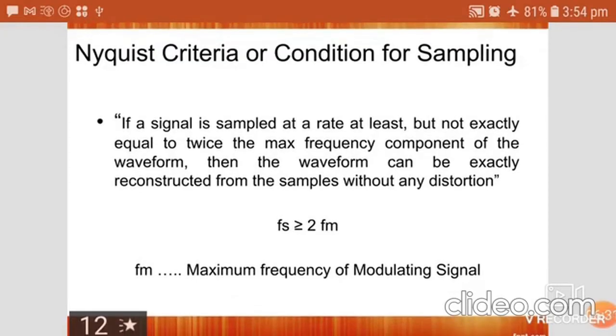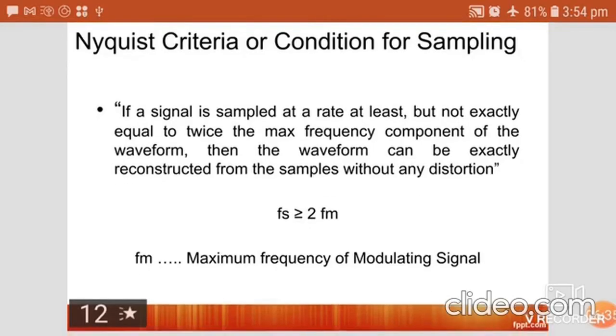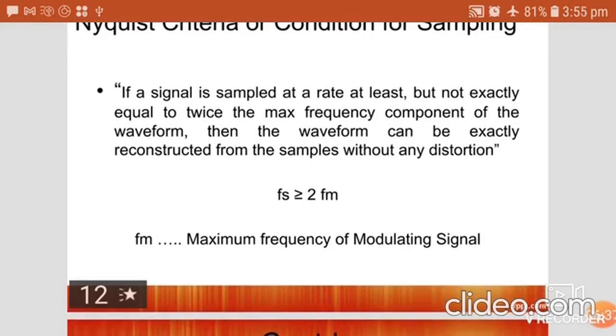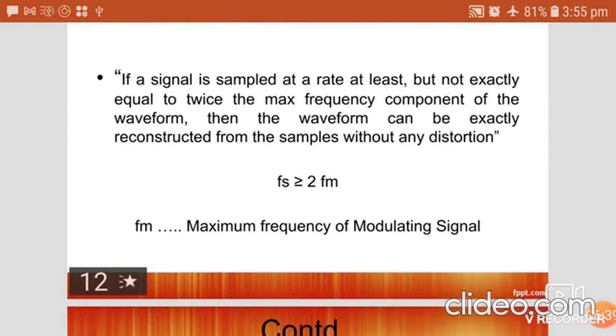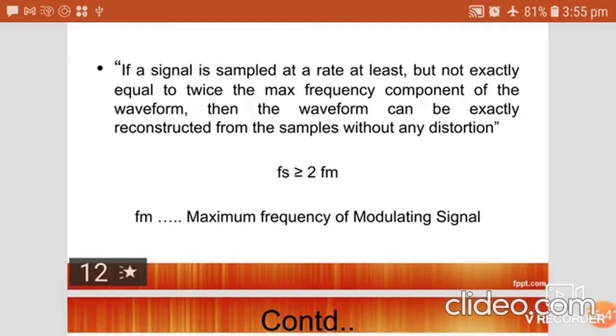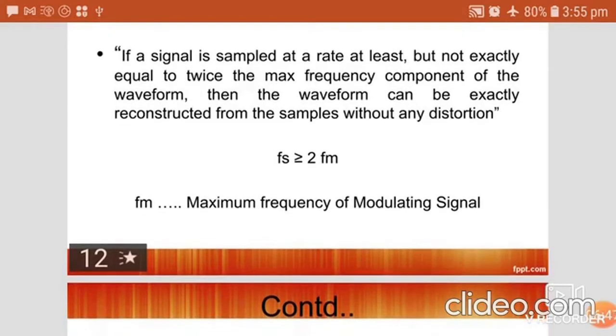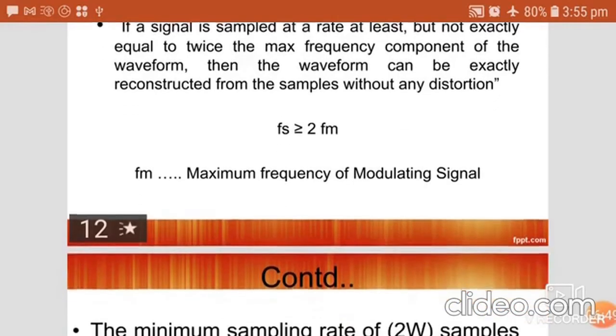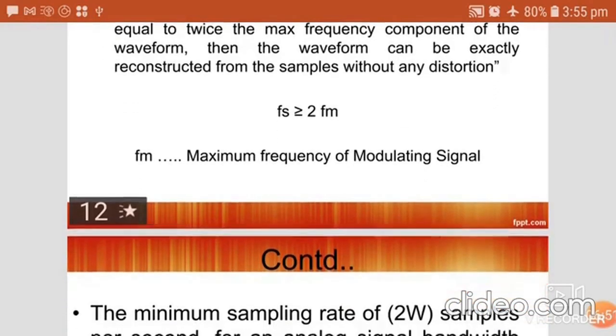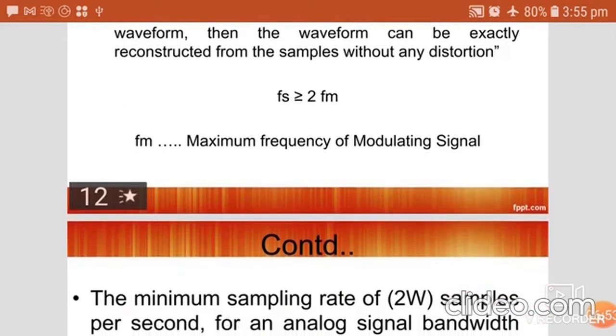The Nyquist criteria or condition for sampling is given as Fs is greater than or equal to 2Fm. So if a signal is sampled at a rate at least equal to twice the maximum frequency component of the waveform, then the waveform can be exactly reconstructed from the samples without any distortion.